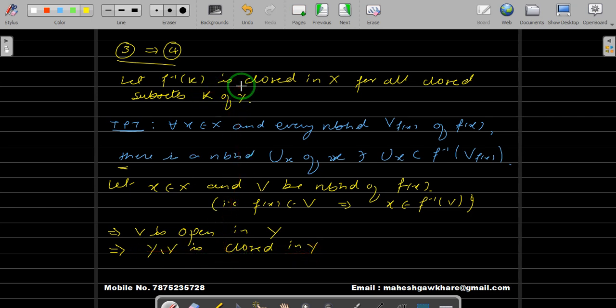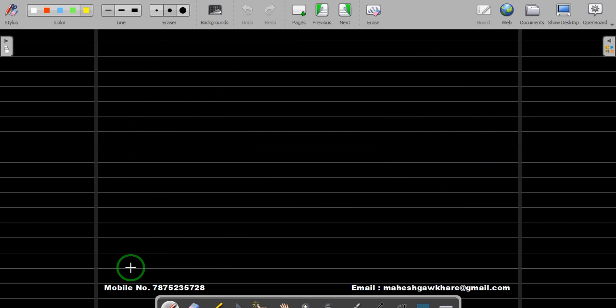Now our hypothesis is, if you take any closed set in your codomain, its inverse image is closed. So Y difference V is closed in Y. This implies the inverse image f inverse of Y difference V is closed in X.